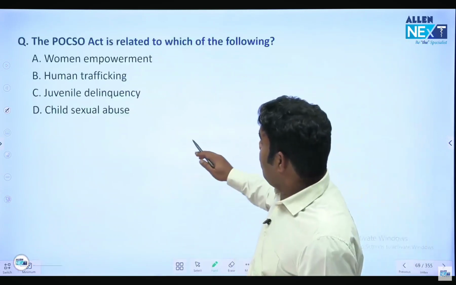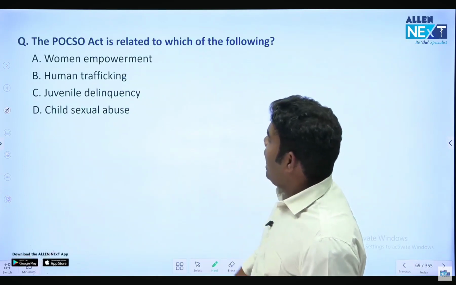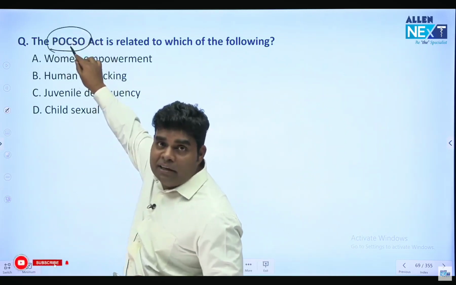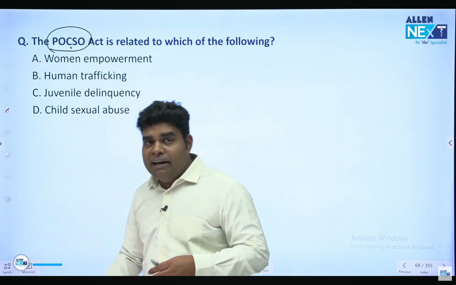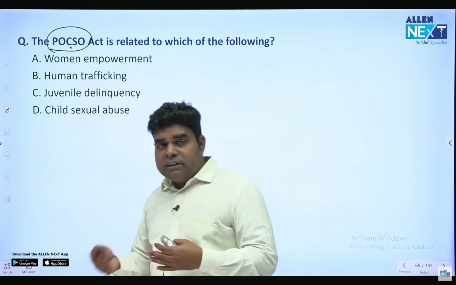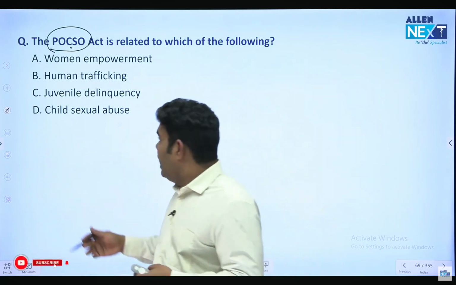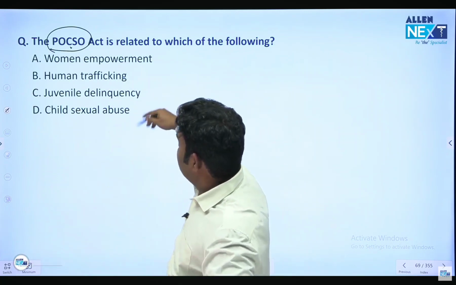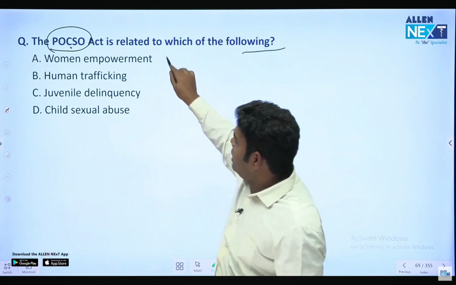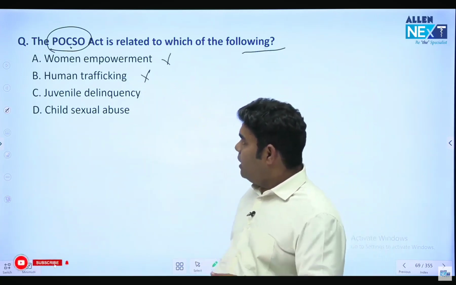Now, the POCSO Act. POCSO is what? Prevention of child from atrocities or some punishment to the child and all. So POCSO Act is for which of the following? It is not related with women empowerment or human trafficking.